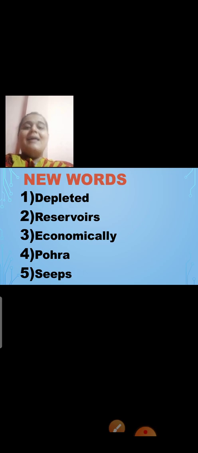Okay, see the next one, pohora. Now pohora is a utensil. It can be made of metal or of wood, and it is used for drawing water. That is known as pohora, a utensil or a vessel made of metal or wood, used for drawing water. See the fifth one, seeps. Now what do you mean by seeps? Seeps means it goes easily, it flows easily. For example, the water seeps inside the ground, means the water went inside the ground very easily.